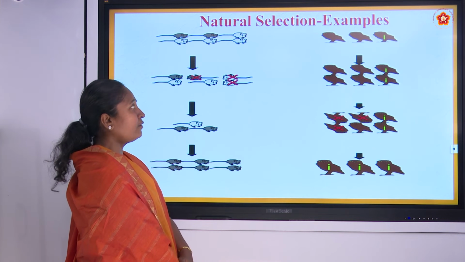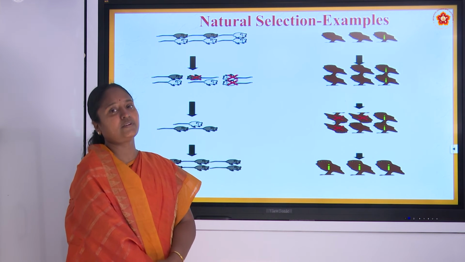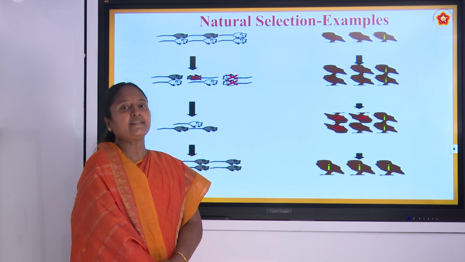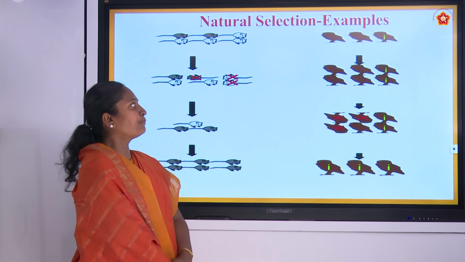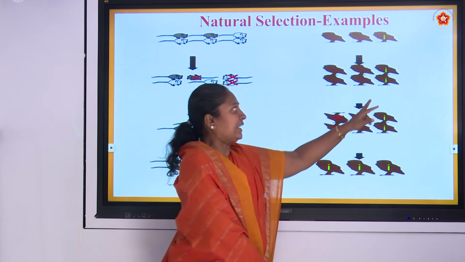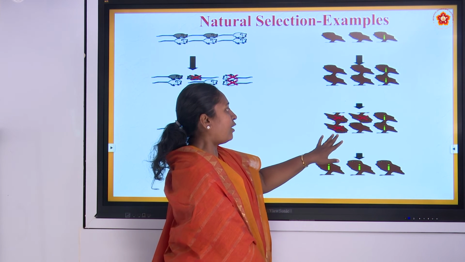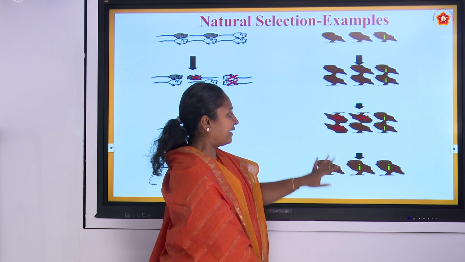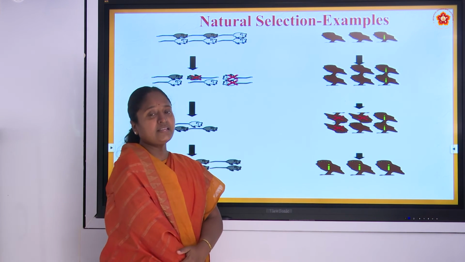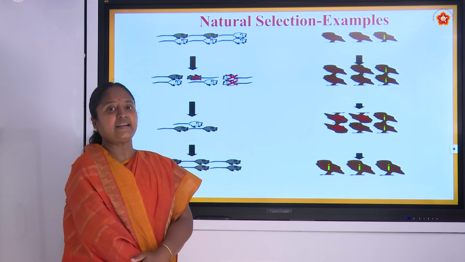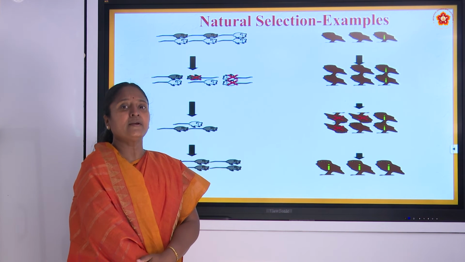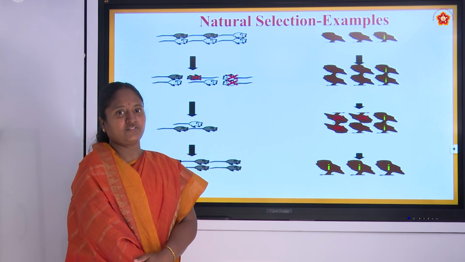So when we look at the owl, there were two different kinds of eyesight these owls had. One could see during the night, so its night vision was proper. The other one could not see properly in the night time. Eventually, the gene responsible for night vision started increasing, and the owls which could not see in the night got eliminated. Eventually all the owls in the population tend to see the prey properly during the night time. So that character is selected and existing, and it keeps being transmitted to the next generation.